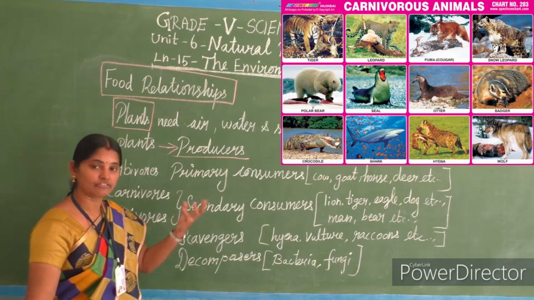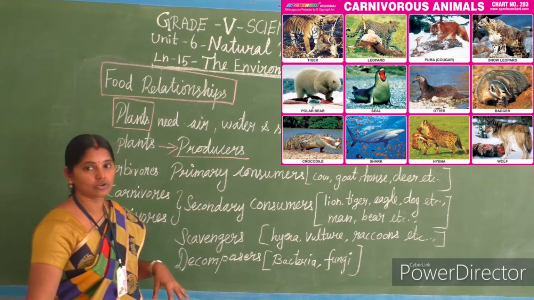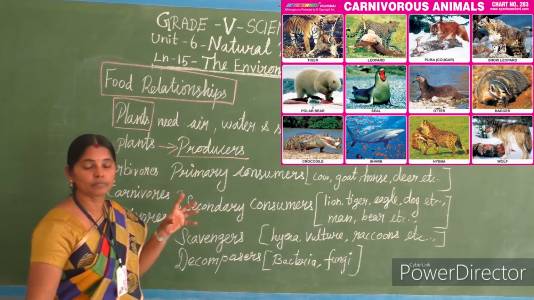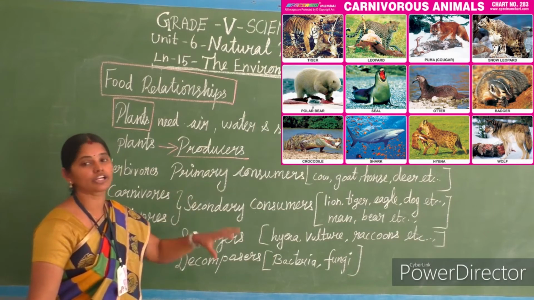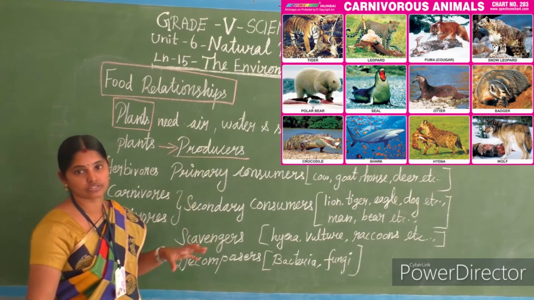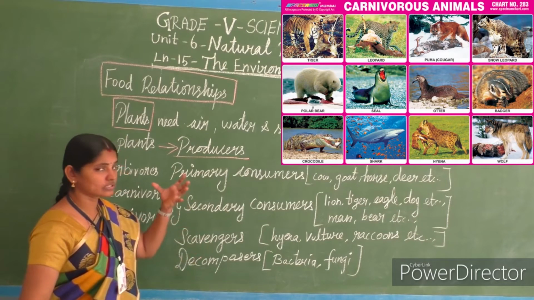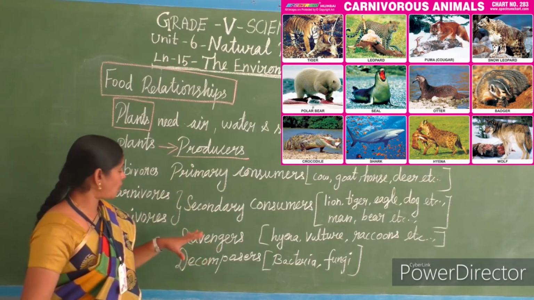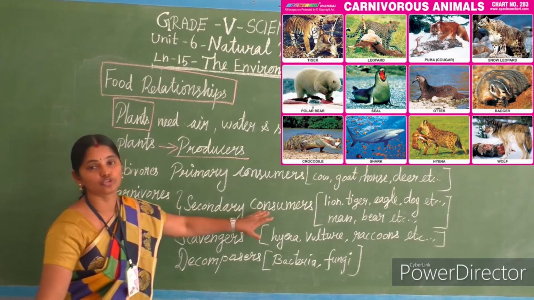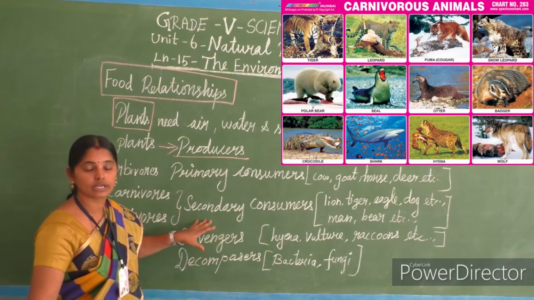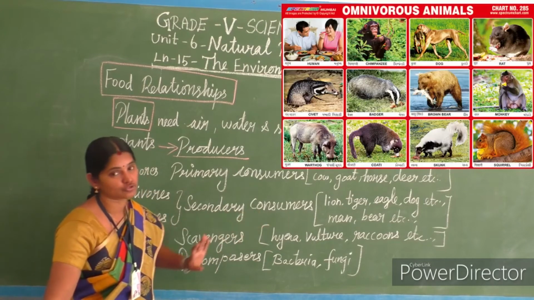They are eating the flesh of other animals. So that only we group them under the carnivorous animals. Carnivores. So those animals are called secondary consumers.